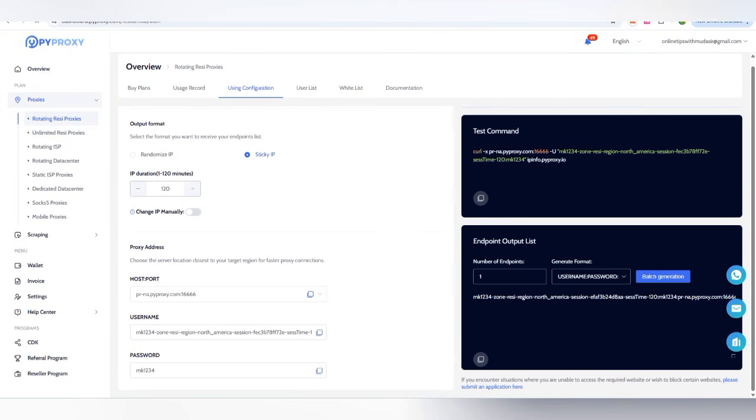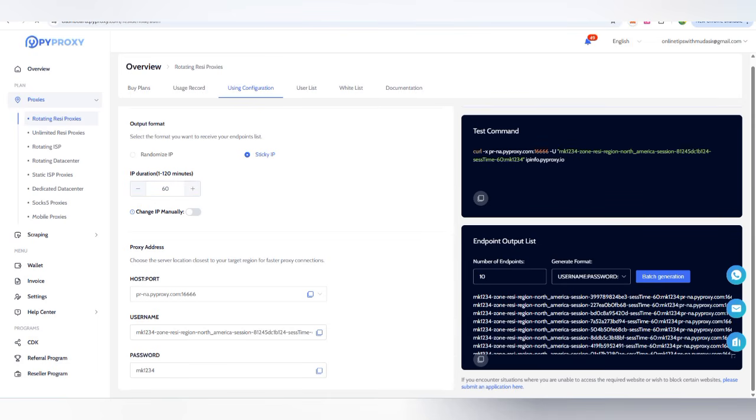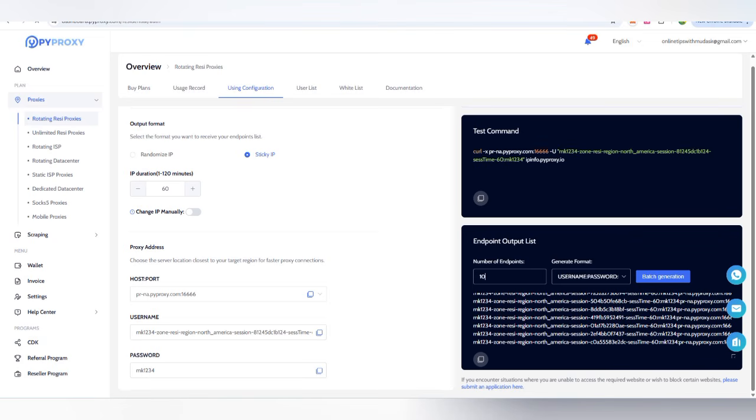There is also IP duration, I need it like 60 minutes. Change manually, you can also open it. Next you can give the host and port with username and password. Now we have to give the number, like I need 10 IPs. For that you can check here, you can even copy it and then use that. In this way, you can generate the IPs you need on the proxy. That is a very simple option.